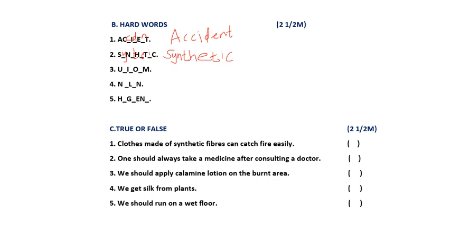Moving to the third one. What is the answer? Can you guess? Uniform. What is the spelling of uniform? UNIFORM. Uniform is the answer. I am writing here again. UNIFO. Here I is there. This is dot. Okay. FORM. Uniform is the answer.